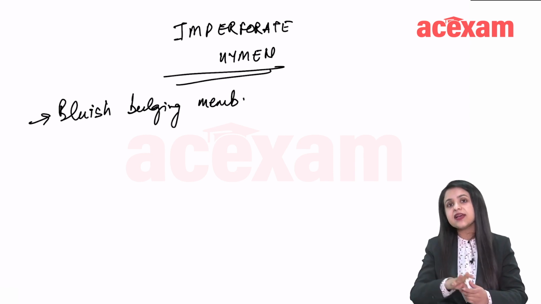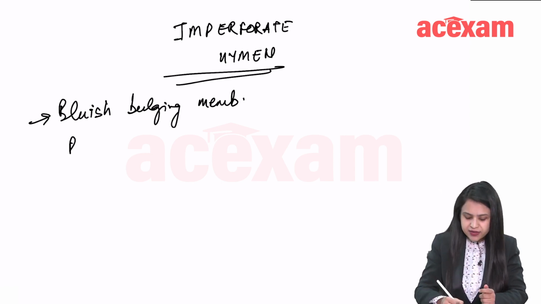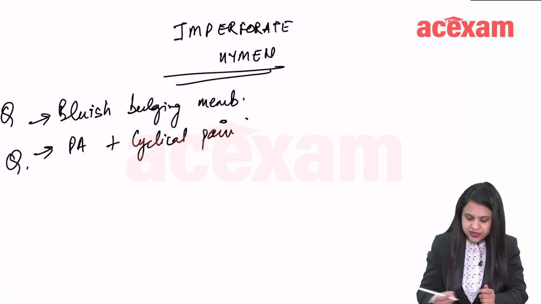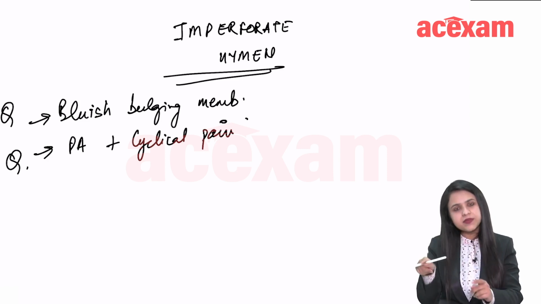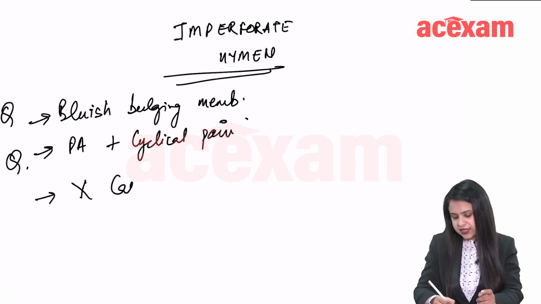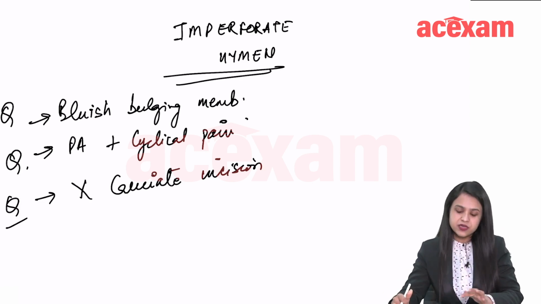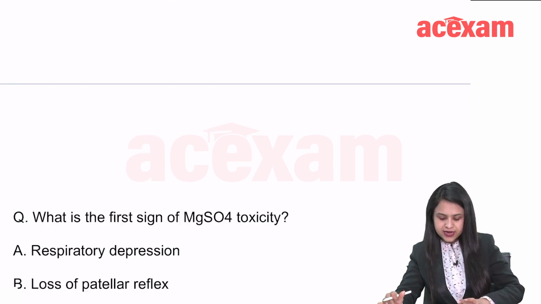So with every cycle there is pain but there is no bleeding. The patient has cyclical pain and amenorrhea, so there is primary amenorrhea with cyclical pain in abdomen. These are the typical questions. What do you do in this case? You just need to cut the membrane. You make a cruciate incision and then drain it, and then she'll be fine. So with a bluish bulging membrane at the introitus, the answer is imperforate hymen.